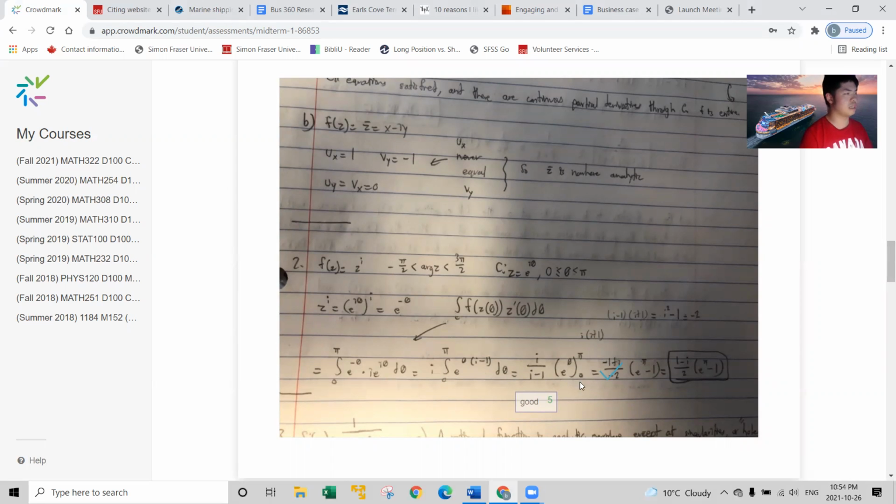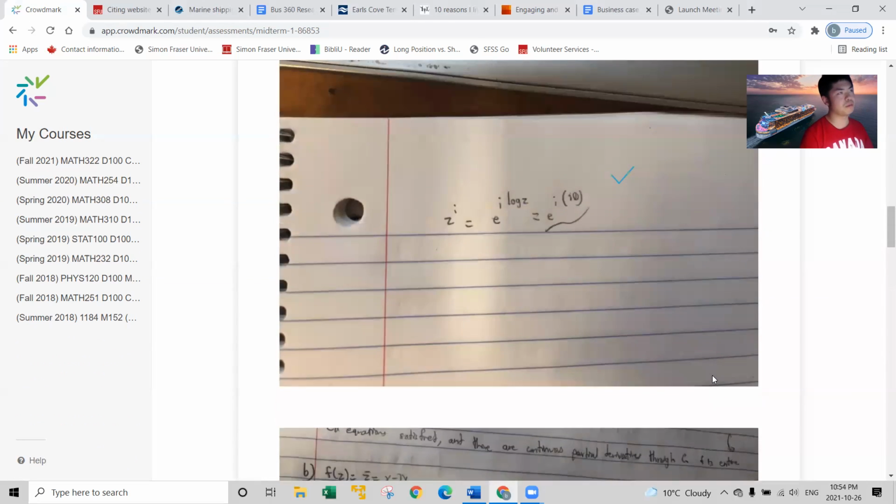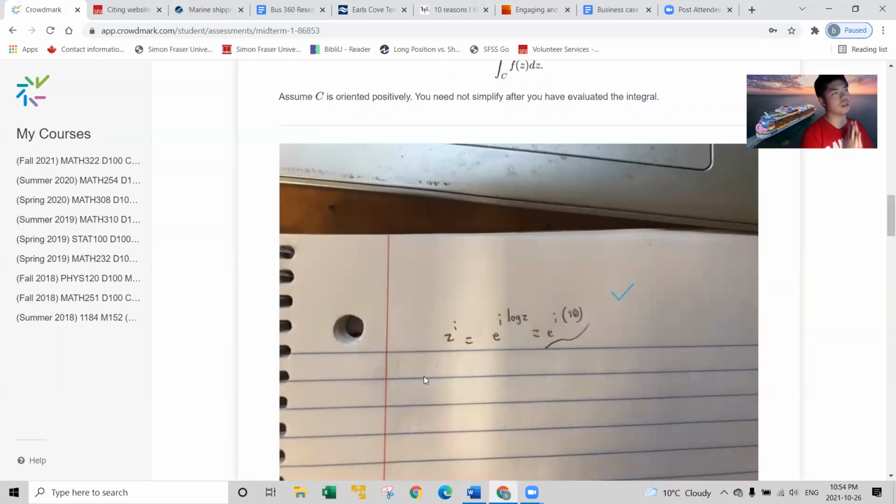Yeah, not really much to say here. Yeah, and then that's how you do it. But I put this because I was told in class, the way my professor does it is anytime you have z to the power of c, you can say that z to the power of c is equal to e to the power of c log z. So then z to the power of i is e to the power of i log z.